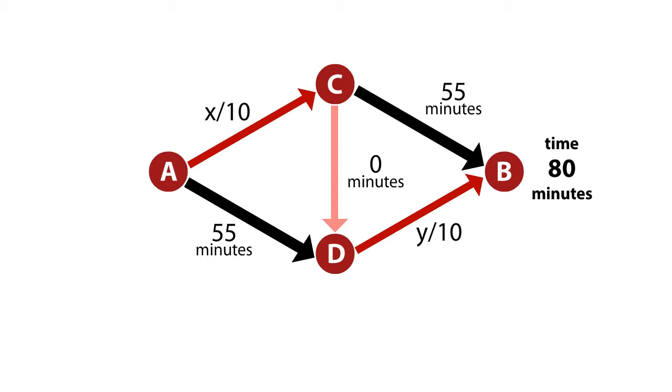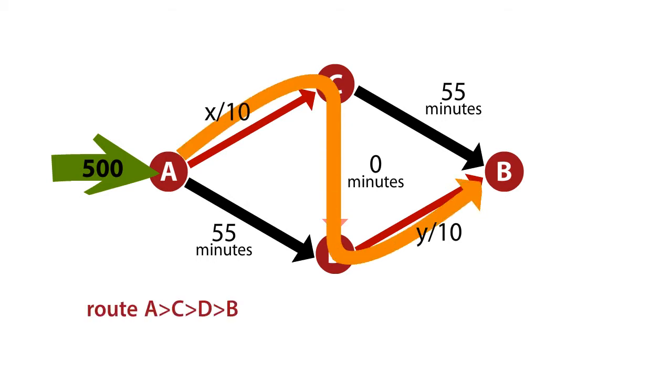So what is a Nash equilibrium? It turns out what's a Nash equilibrium here is simply everyone following this alternative path that at the moment seems much, much shorter, taking 50 minutes instead of 80. If everyone follows it, however, life gets worse. So what does it look like when everyone follows it? All 500 travelers go from A to C to D to B. X and Y both become 500.